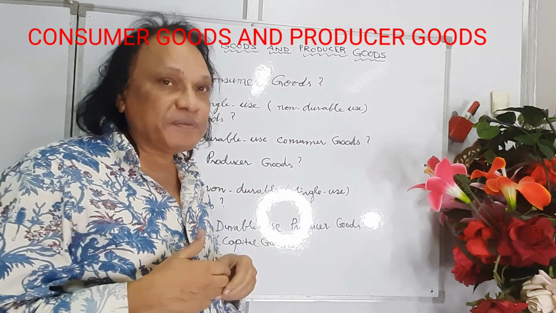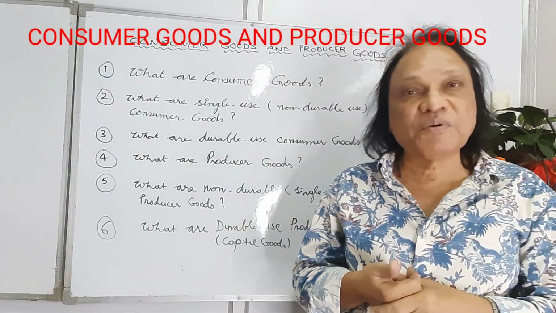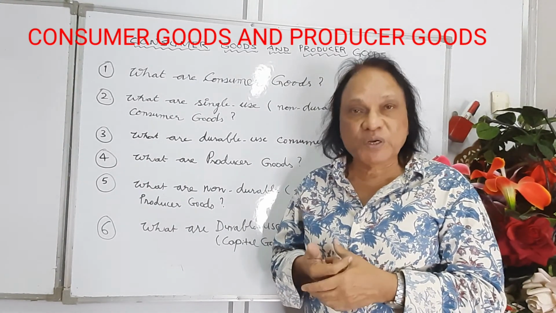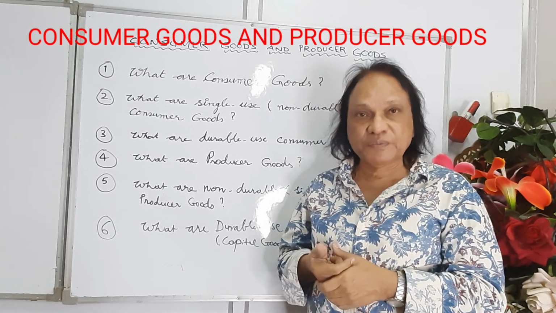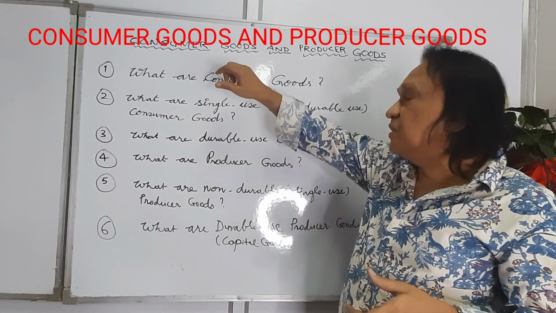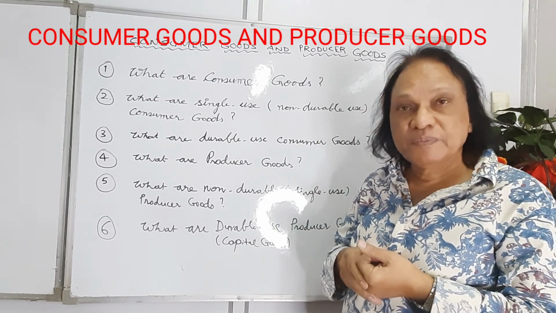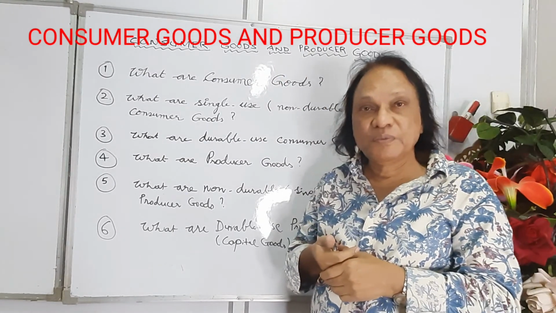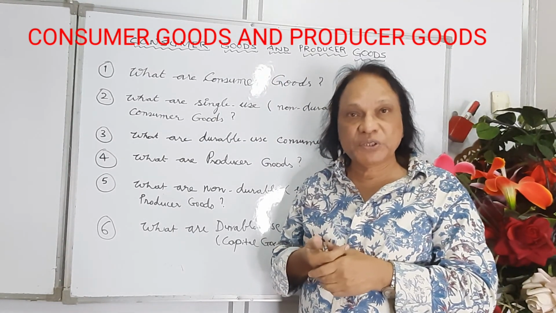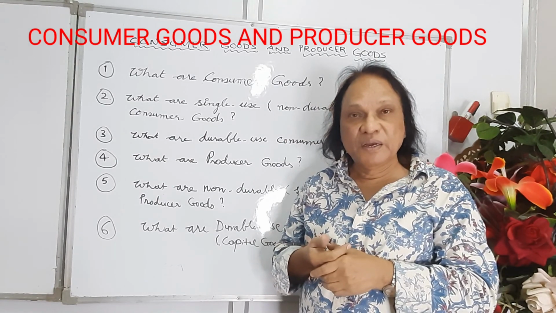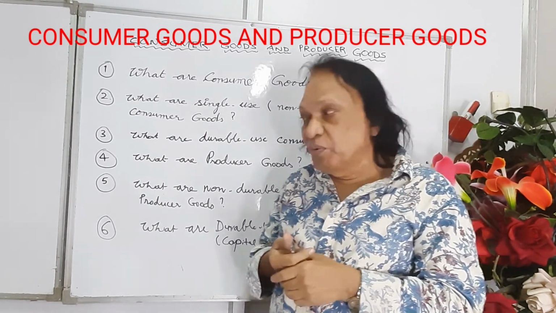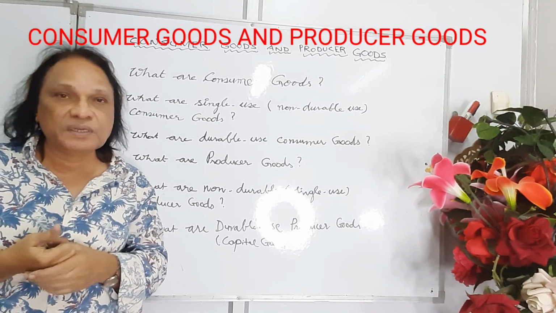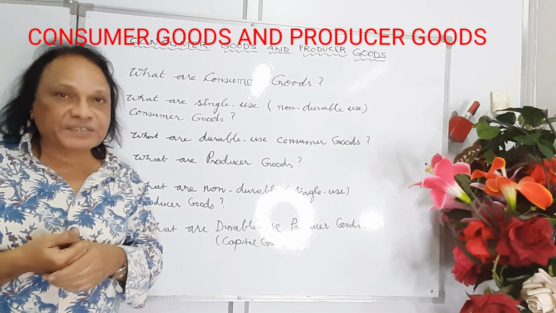Today we'll be discussing another very important topic in national income accounting in macroeconomics for class 12 students. The topics we'll be covering today are consumer goods and producer goods, all kinds of consumer goods and producer goods. As usual, we will be discussing 5 important questions and important topics.